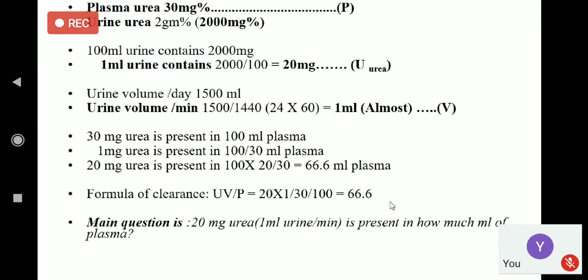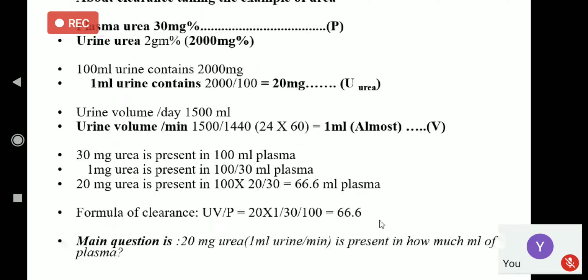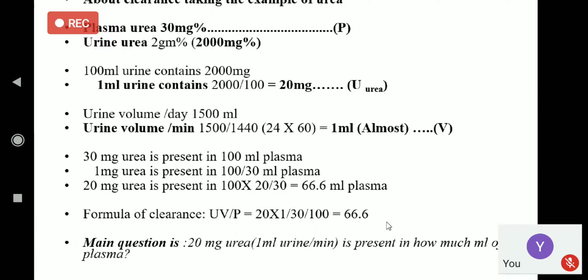This is the concept by which the UV by P formula has come. If it is not clear, no problem. You remember the formula of inulin clearance or creatinine clearance or any clearance is UV by P. May I go to the next slide?